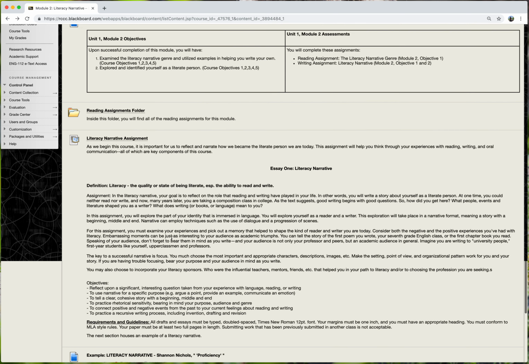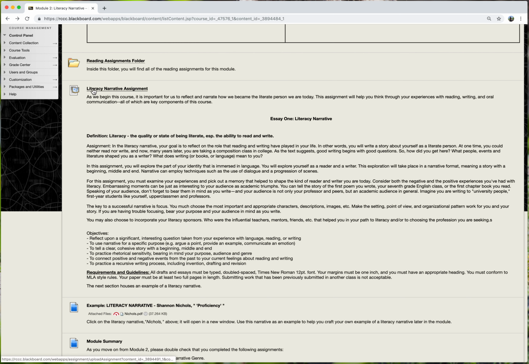So the assignment, though, is right here. For the literacy narrative assignment, please make sure that you read this in detail. Take the time to read through that. It is an MLA style format paper, so please make sure that you are using the correct formatting, and also take a look at the example literacy narrative. You can click on the attachment right here. You'll click nichols.pdf, and that will open up an example literacy narrative.